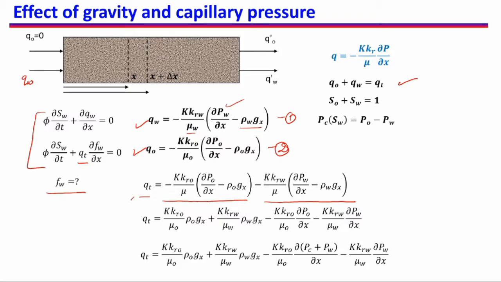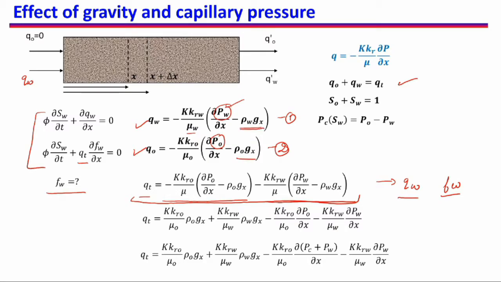We will now use this equation to find out what is QW, and then using QW find FW if we are considering capillary pressure, which means PW and PO are different, and we are also considering gravity.